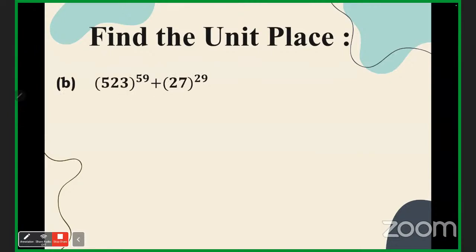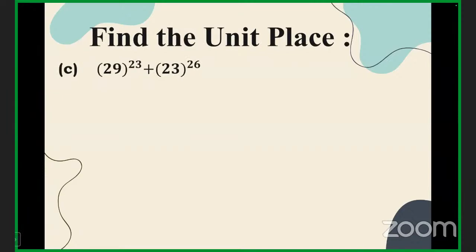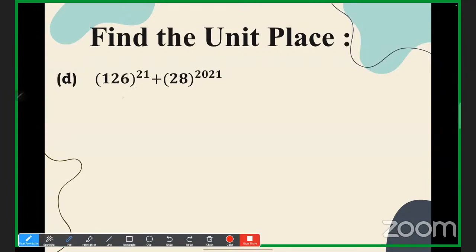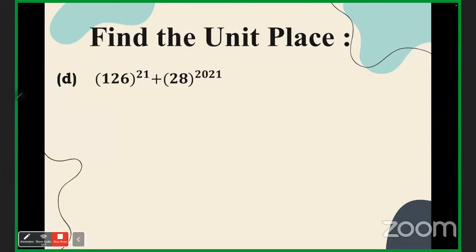Like this, again, cyclicity is 4. We have to divide it by 4. And again, cyclicity 2 and 4. Similarly, this is very simple. What is the cyclicity of 6? 1 only. So 6 is going to come. What is the cyclicity of 8? 4. If you divide 20 by 4, what is the remainder? 20 is completely divisible by 4, right? So 1 is the remainder. So 8 raised to 1 is 8. So 8 plus 6 is 14. So answer is 4. The same way we can solve. I hope it is clear.